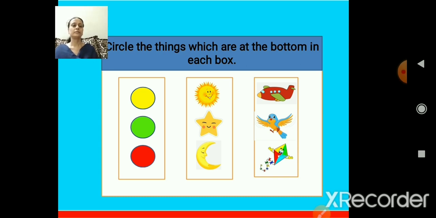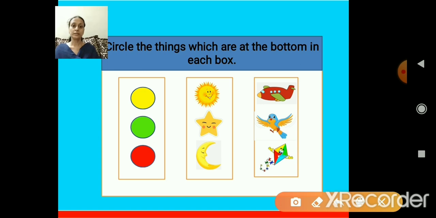Look here, children. Now let me read the question for you. Here we have a worksheet. Circle the things which are at the bottom in each box. Yes, there are 3 boxes given. So, now first box, let me talk about the first box.